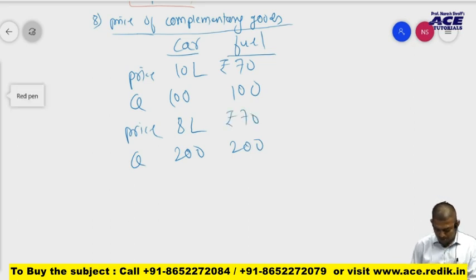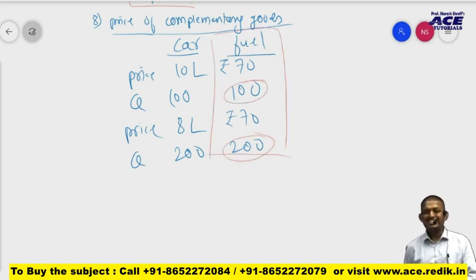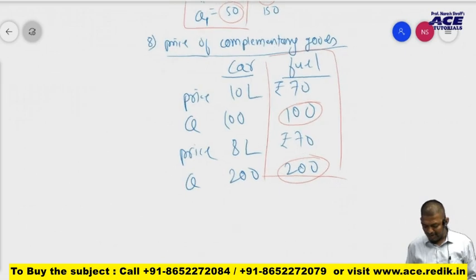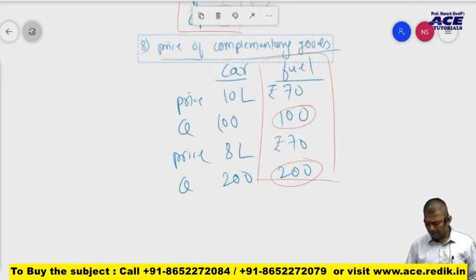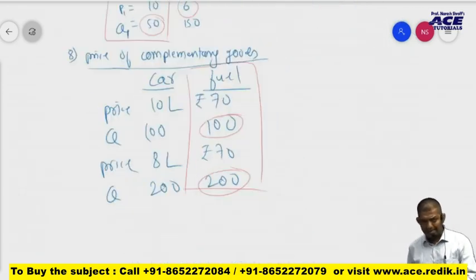Now let us focus on demand for fuel only. Tell me, is the demand for fuel the same or is it affected? It is affected by changes in price of its complementary good, that is car. Is that clear? Okay. So far we have covered 8 items.